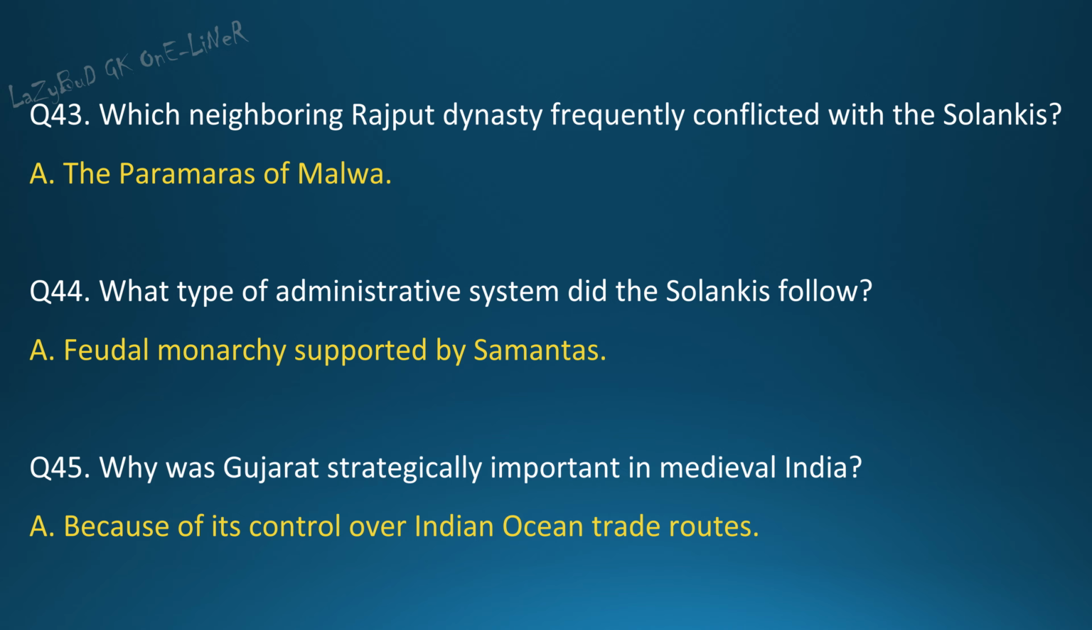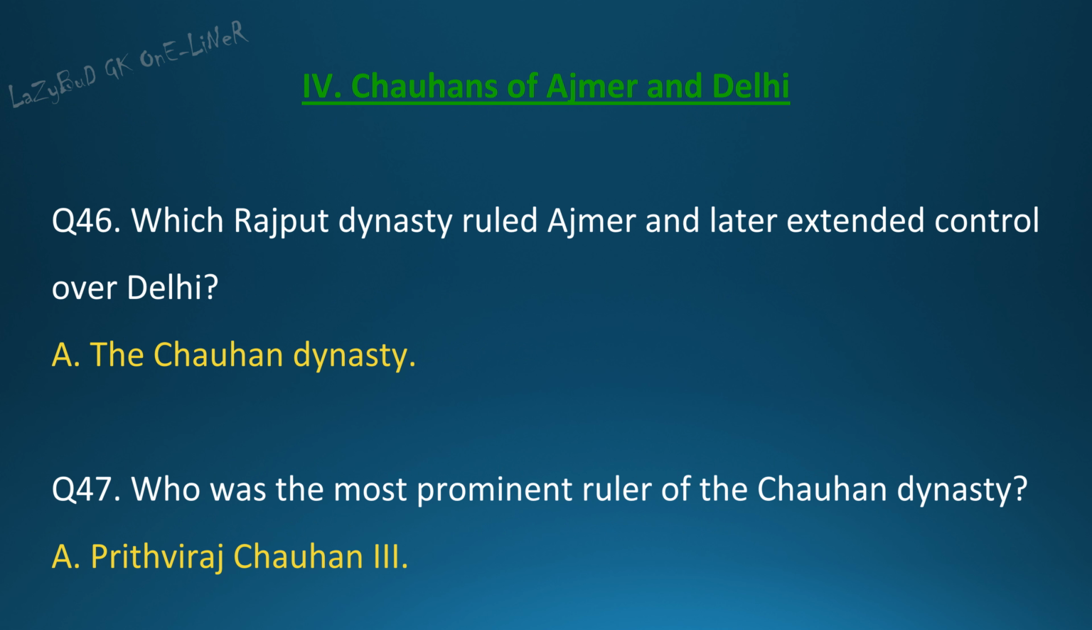Question 44. What type of administrative system did the Solankis follow? Answer: feudal monarchy supported by Samantas. Question 45. Why was Gujarat strategically important in medieval India? Answer: because of its control over Indian Ocean trade routes. Section 4. Chauhans of Ajmer and Delhi.